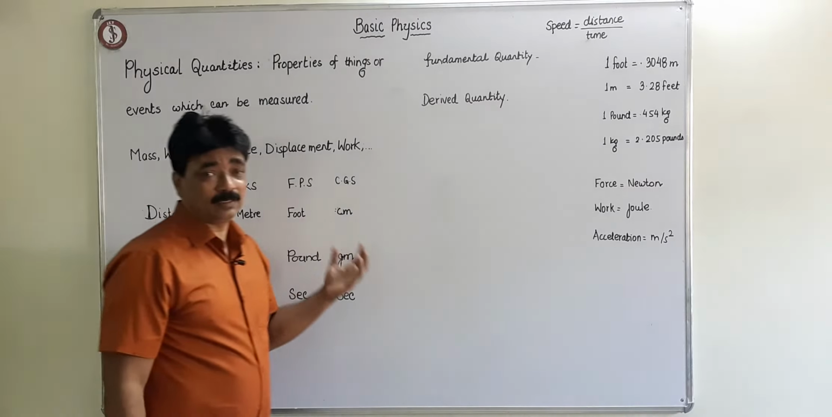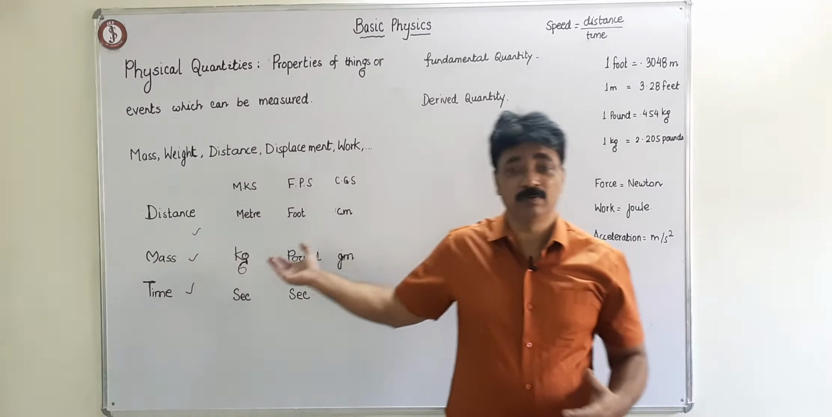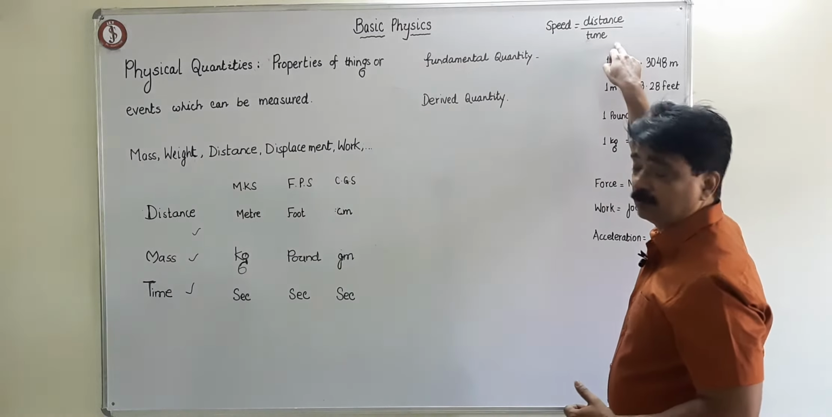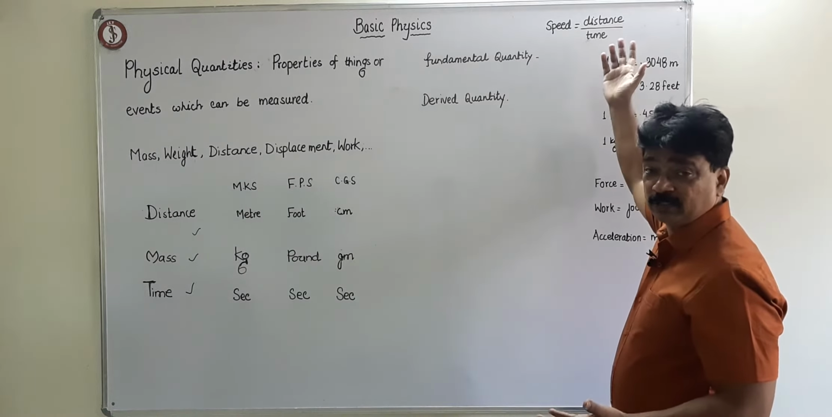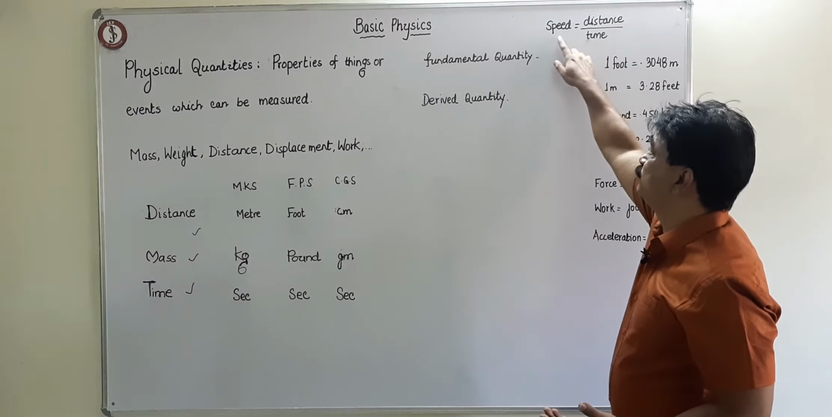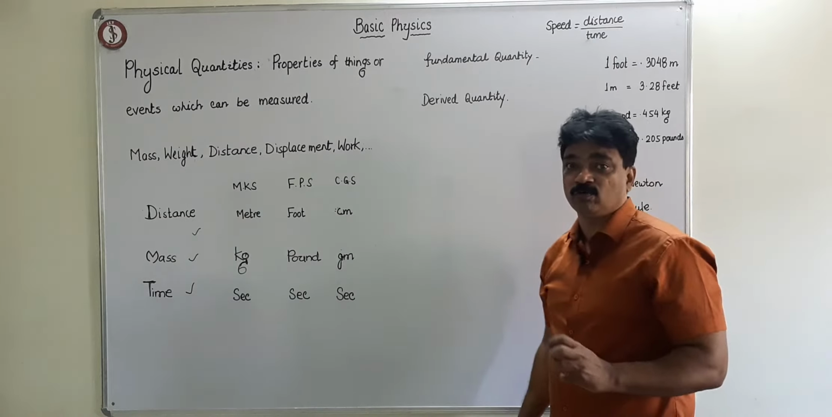Well, there are certain quantities like speed, which depends on the fundamental quantities. Like speed is distance by time, and velocity is displacement by time. So it is using these two fundamental quantities. Speed is using these two fundamental quantities, so speed will be a derived quantity.